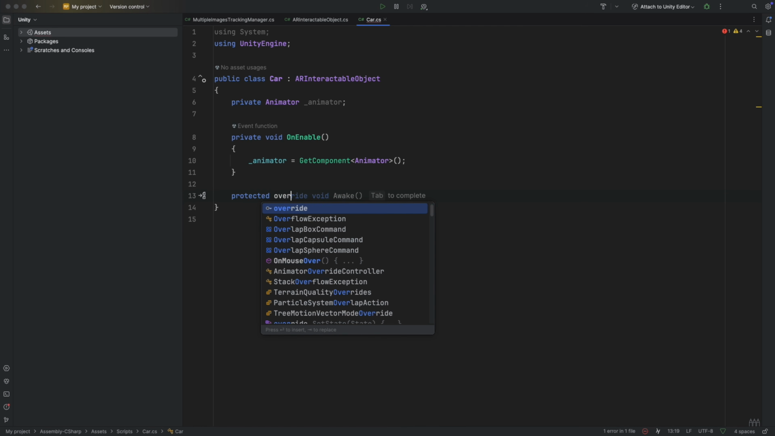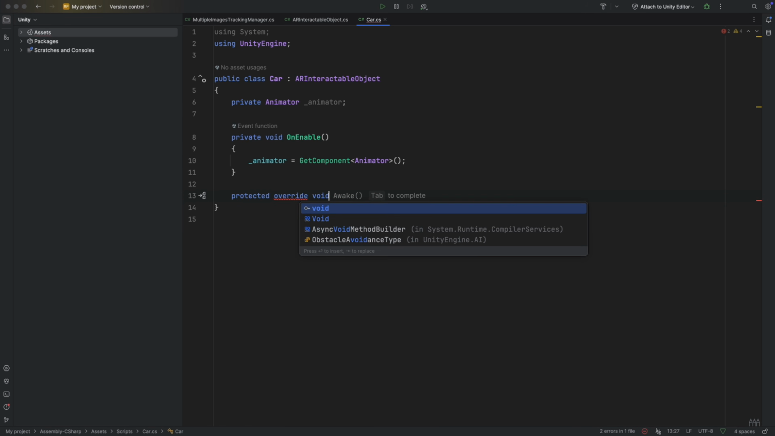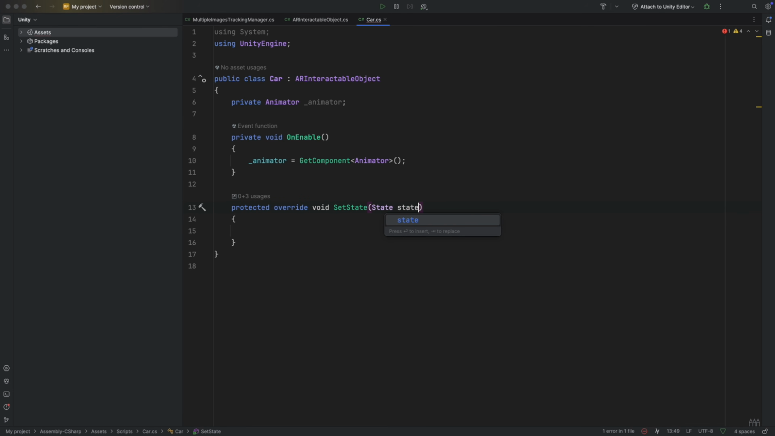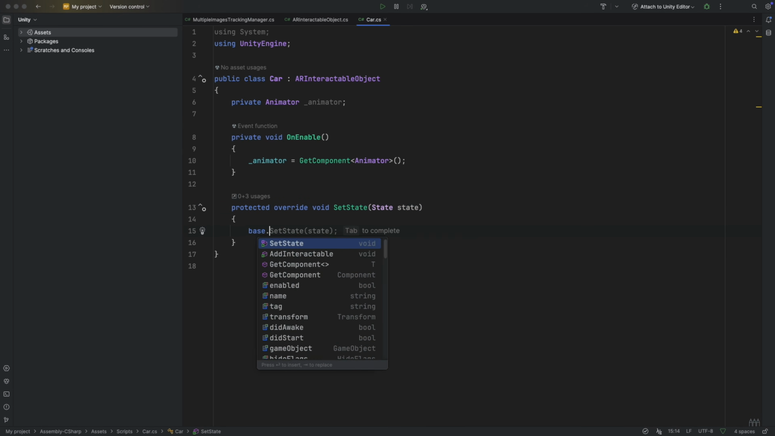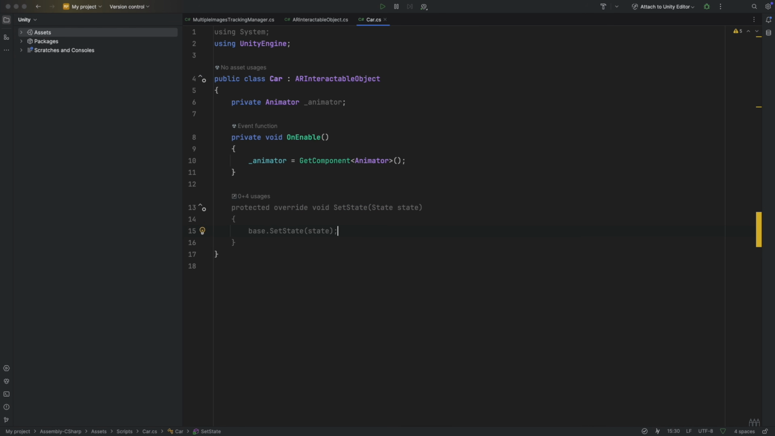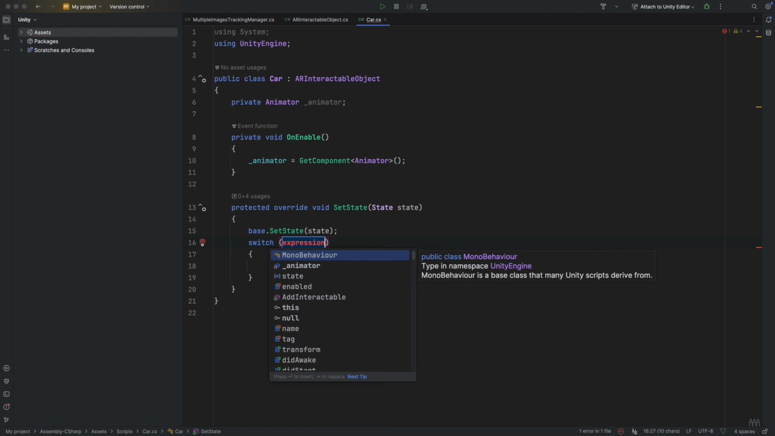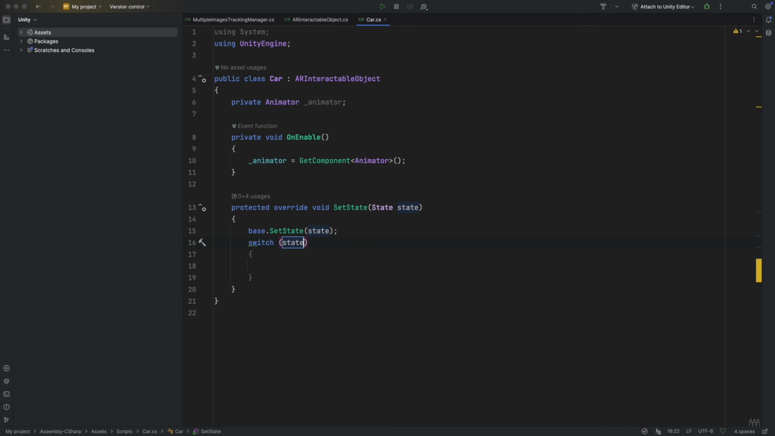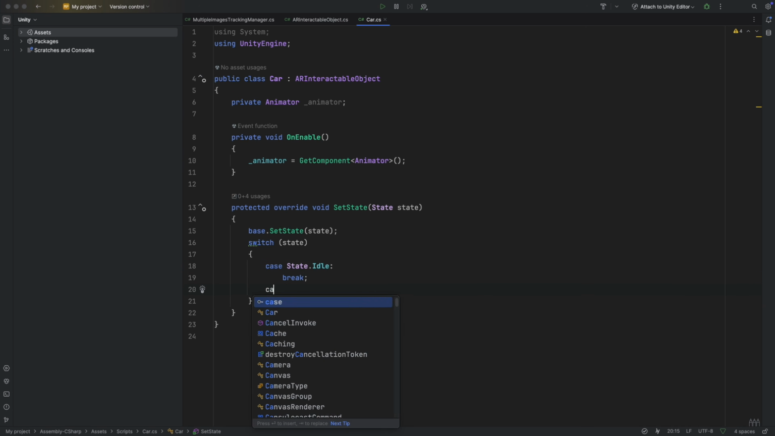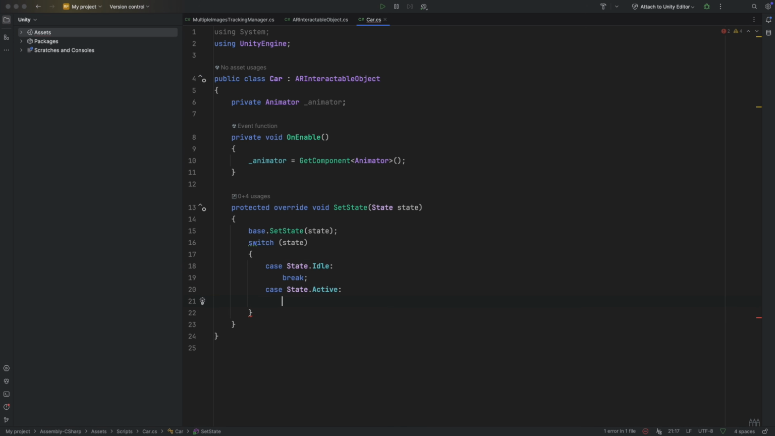Create protected override void setState to extend this function, receives a state. Let's call base.setState and pass state, just to do first what it does in AR interactable object. And here we extend the function with a switch to validate and define what to do next with state. So when state is idle, for now break. Now when state is active, for now break.